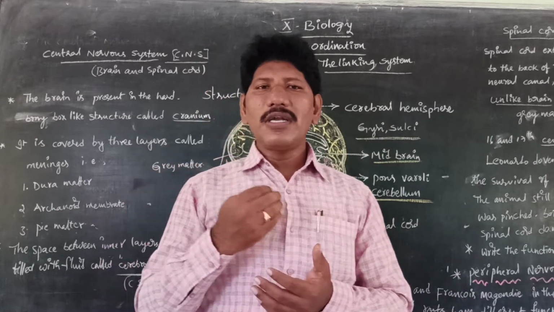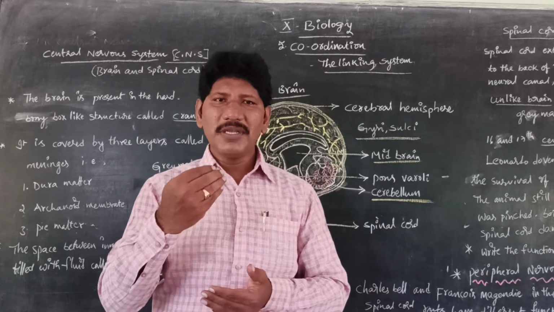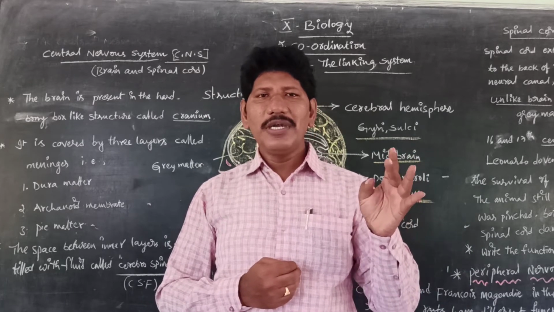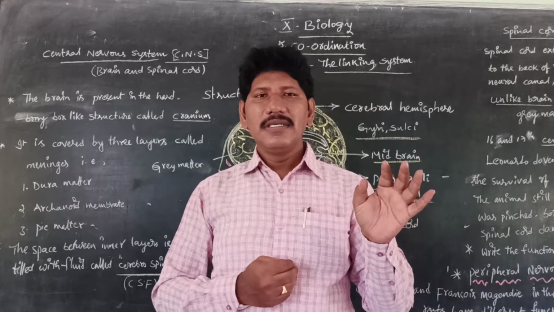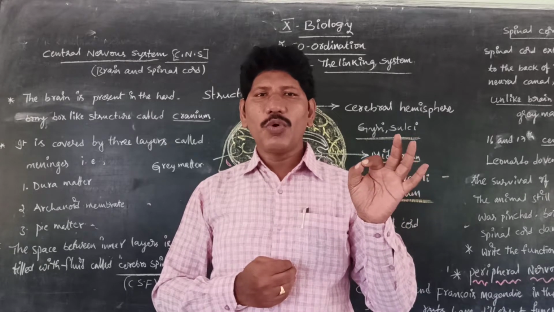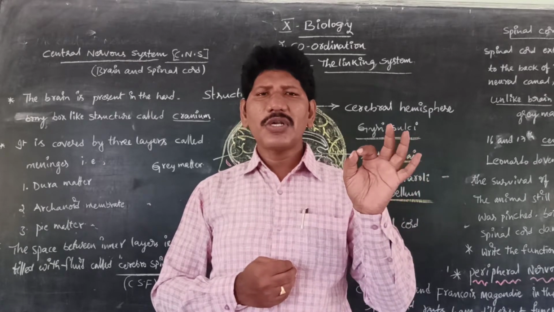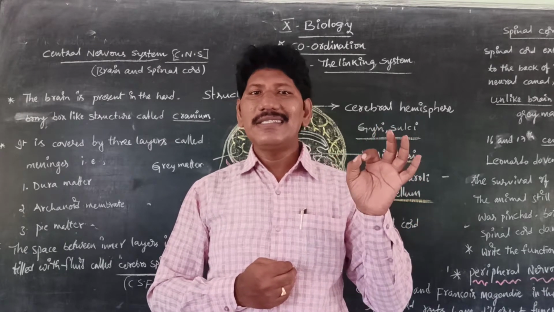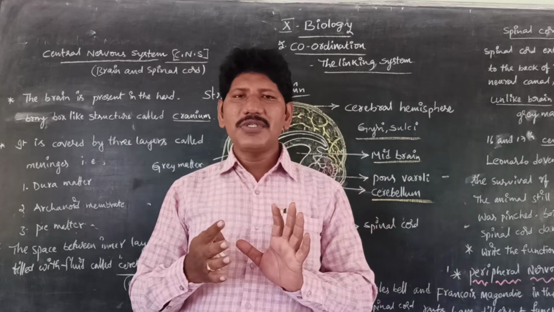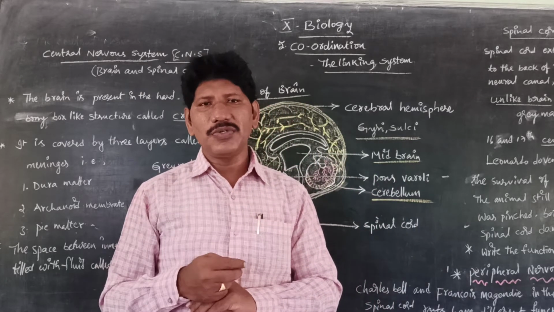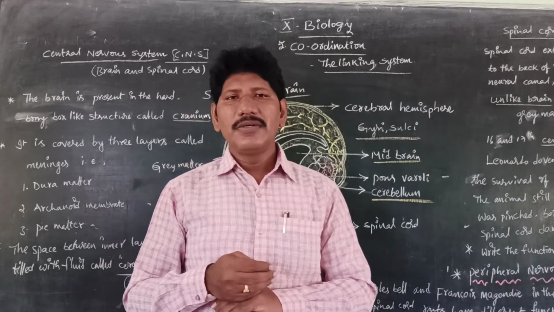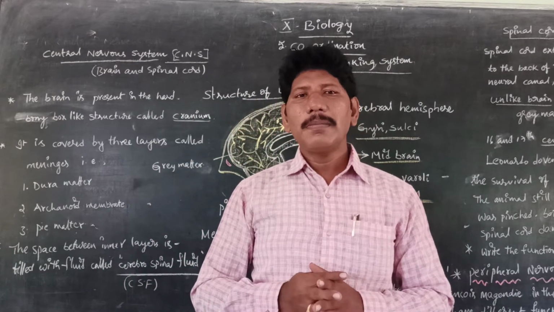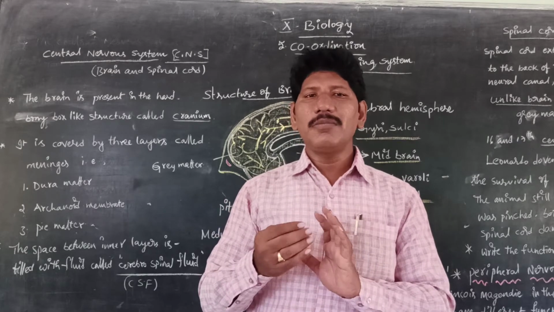Apart from this, we already completed in the previous videos the introduction part, stimulus to response, holding a falling stick activity, integrating pathways and nervous coordination, structure of nerve cell, reflex arc, and knee jerk. These are the concepts we completed in the previous videos. Now today we are going to discuss the central nervous system, peripheral nervous system and autonomous nervous system.